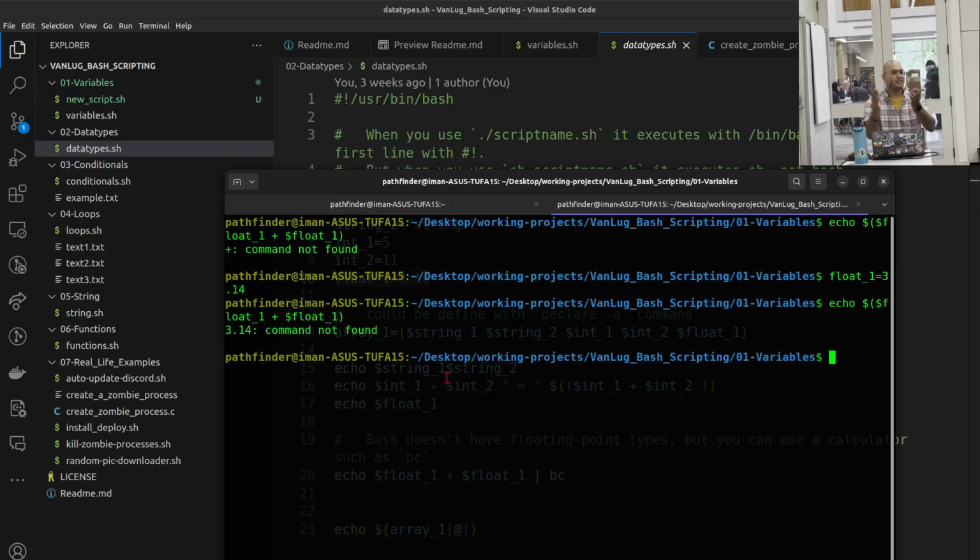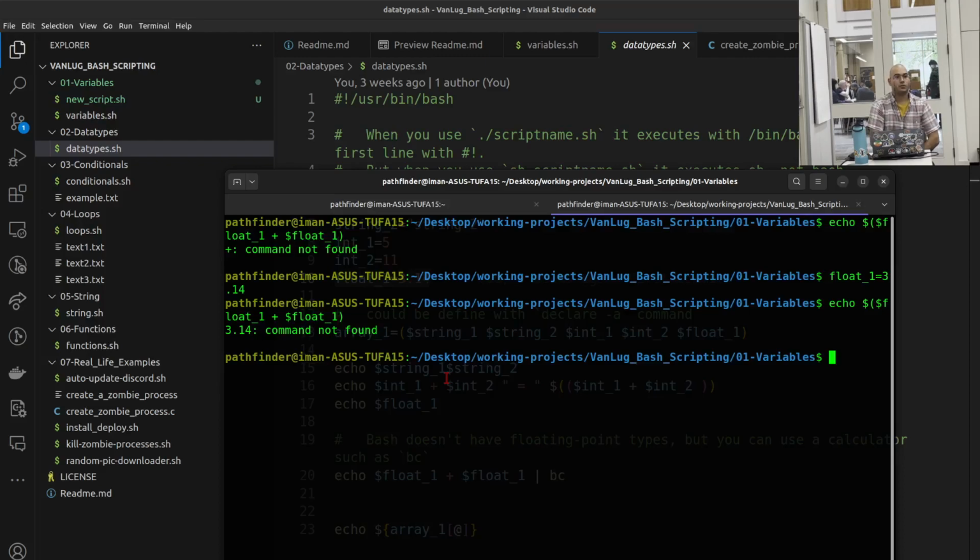So if it's in double parentheses, it can calculate arithmetic. I know int stands for integer. What's float? Can you define the term float? It's a number with a point in between, like anything between two integers.